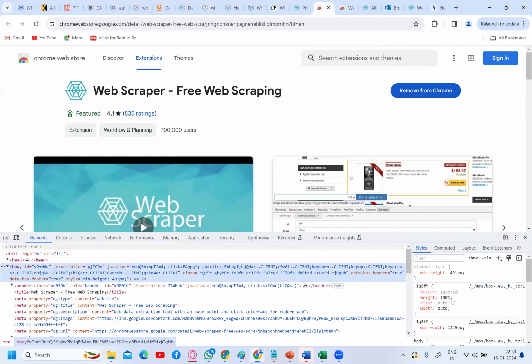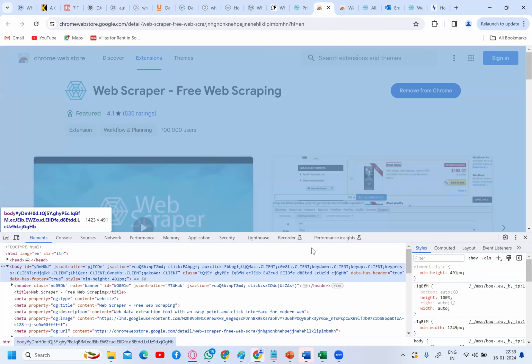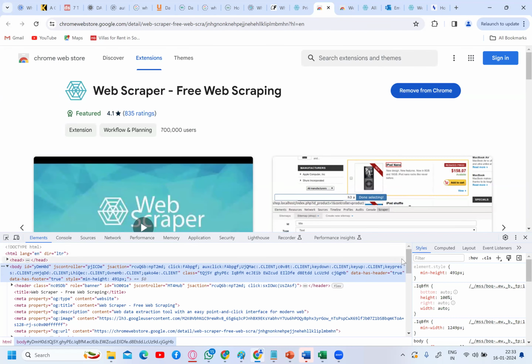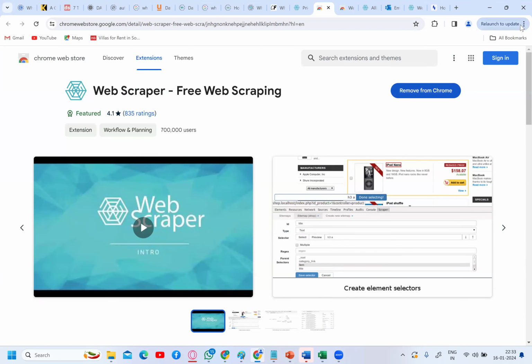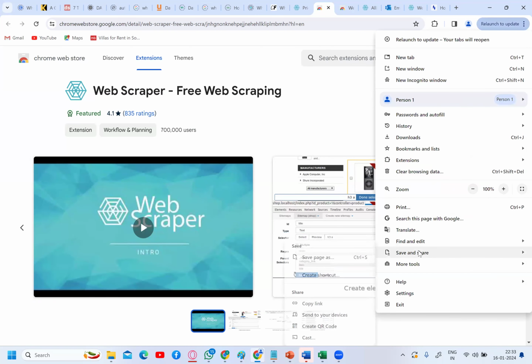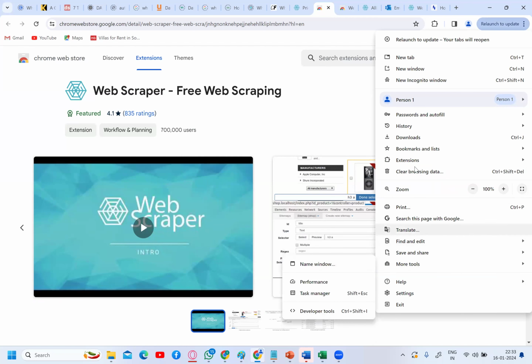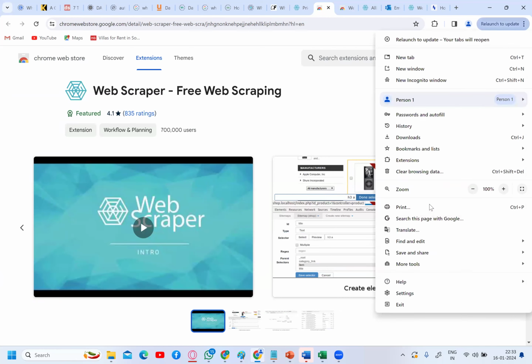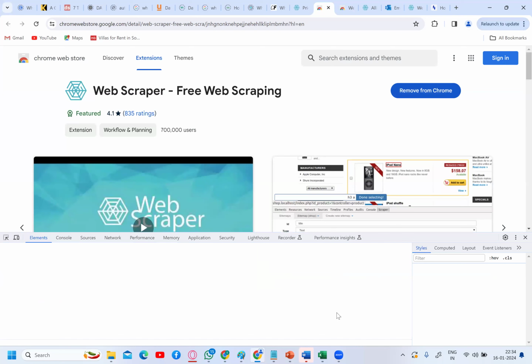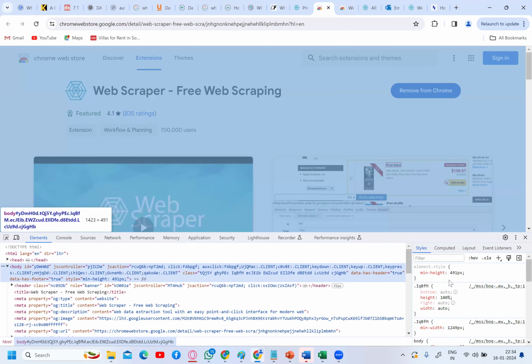So basically, you can find something here. Give me some time. Just go to this more tools, developer tools.